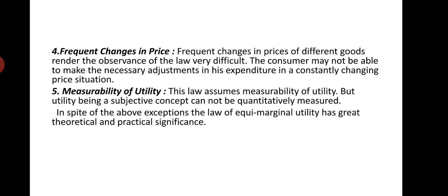Right? So, when the prices of the goods change frequently, it is very difficult to follow the law of equimarginal utility. And the last one is number 5, measurability of utility. The law assumes measurability of utility, but utility being a subjective concept, a psychological concept, a state of mind, it cannot be quantitatively measured, as per the critics. So these are the exceptions.